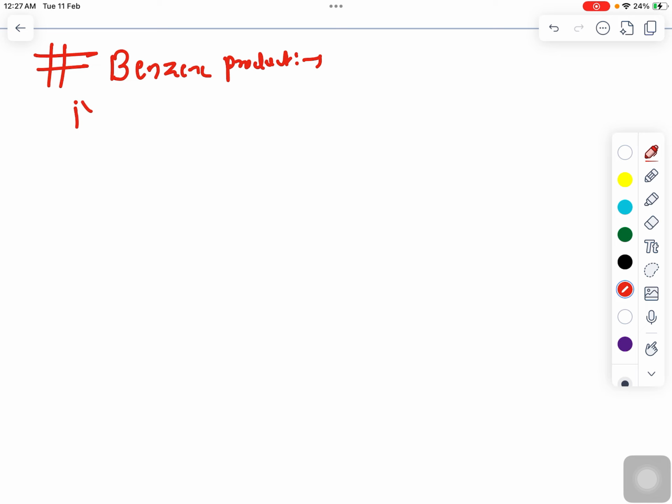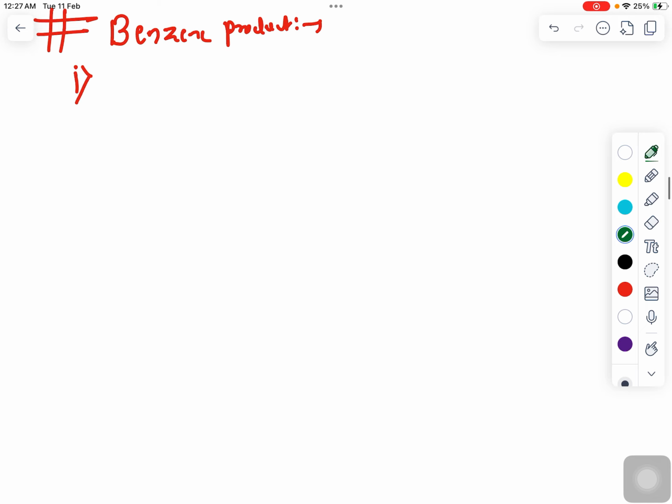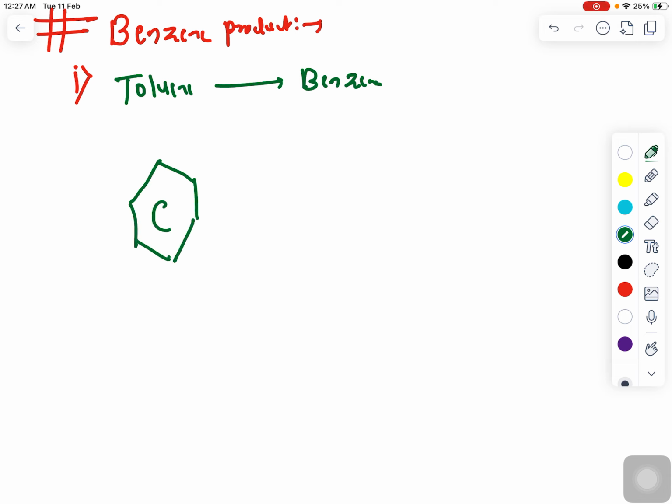So first, in benzene products, I will be talking about how we can form benzene. So toluene to benzene. How is it going to form? If you see how toluene looks, toluene looks in this way,